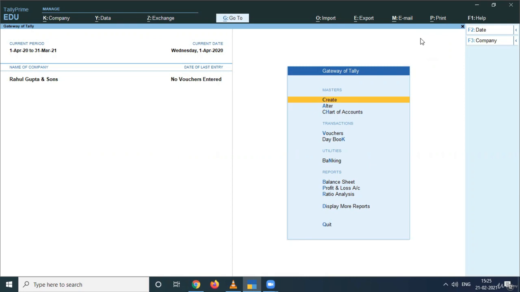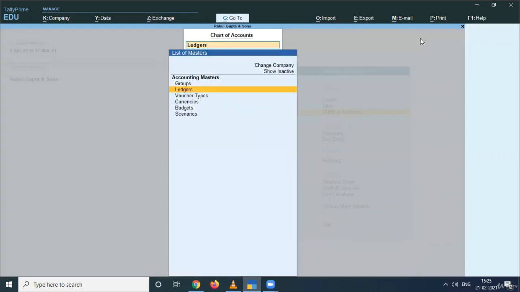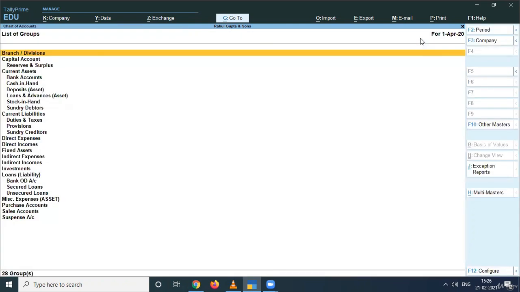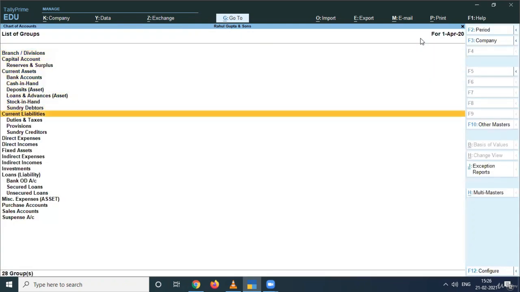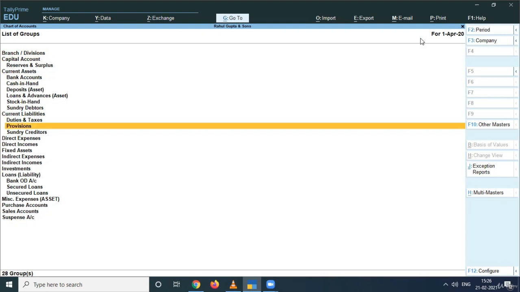First of all, I'll be showing you some of the pre-created ledgers and groups that Tally provides. You can go to chart of accounts, and under chart of accounts, you can select groups from accounting masters. Here are the pre-created groups that are available from Tally, that you need not prepare again.